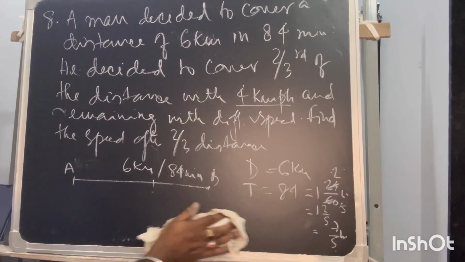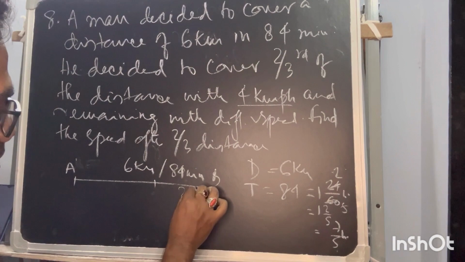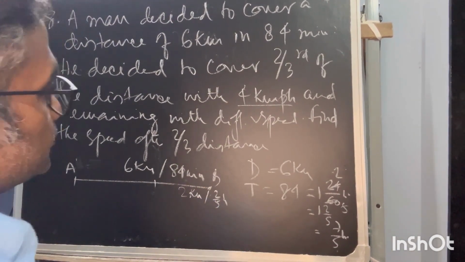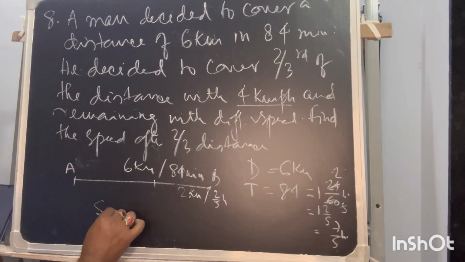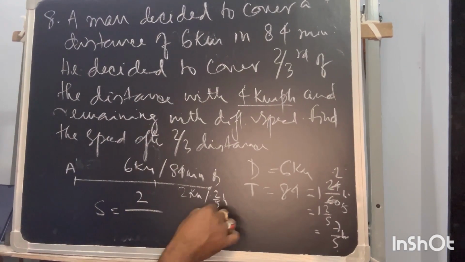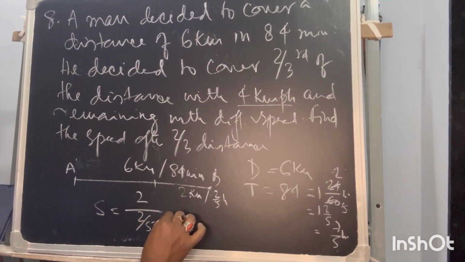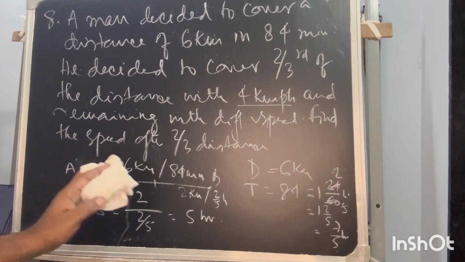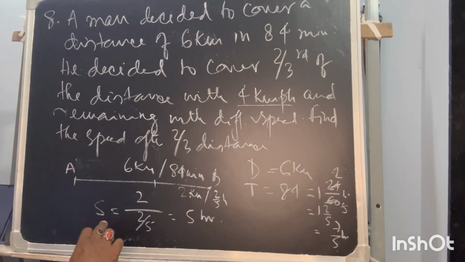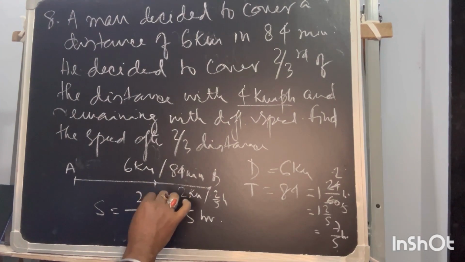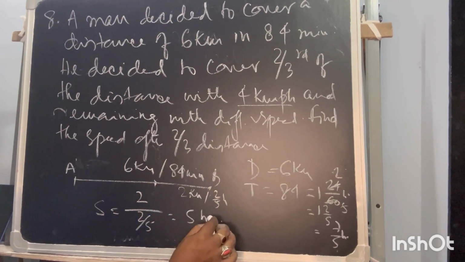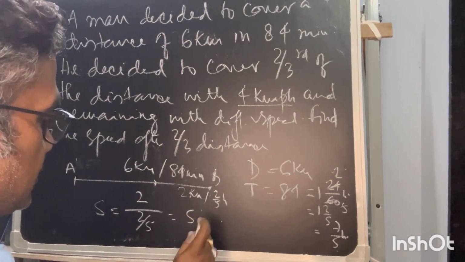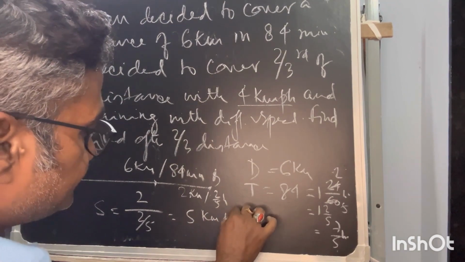2 kilometer further, because 4 kilometer already gone, so 2 kilometer is the distance that he has to cover in 2/5 hour. So what will be the speed then? Speed is equal to distance upon time. So this is equal to 5. This is very simple one, but this is the speed at this point, because the rest of the journey he has moved at the same speed. So this is not hour, this is basically kilometer per hour.